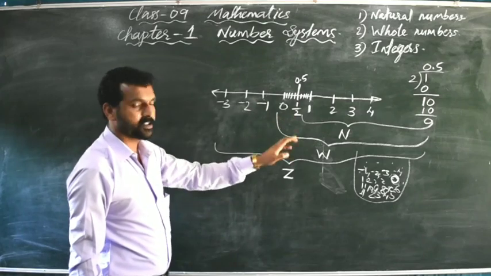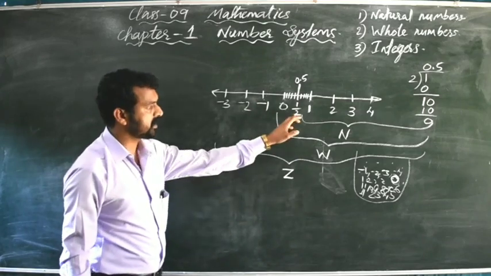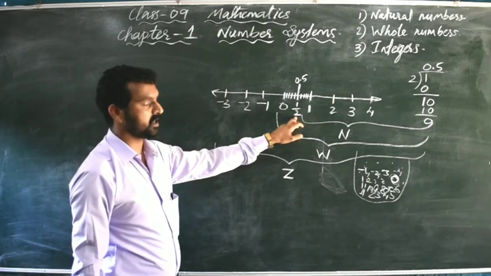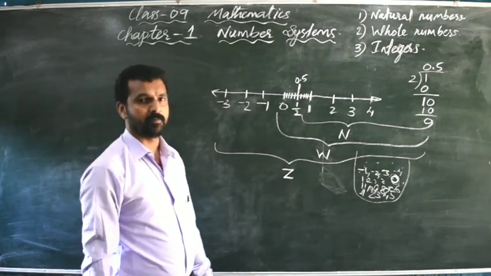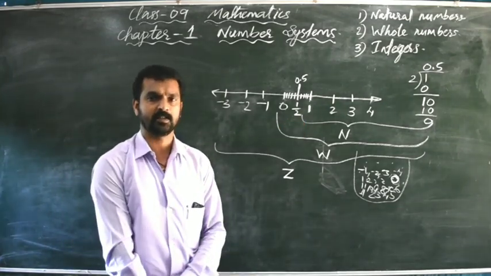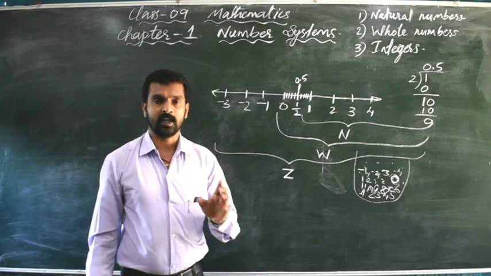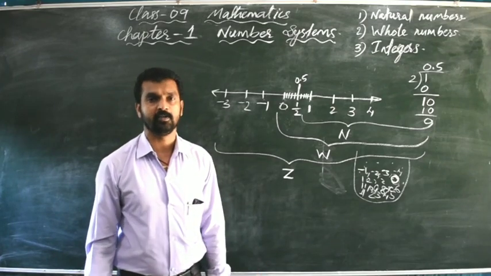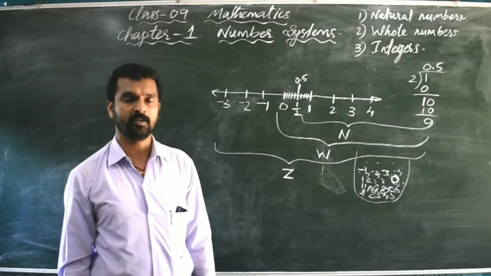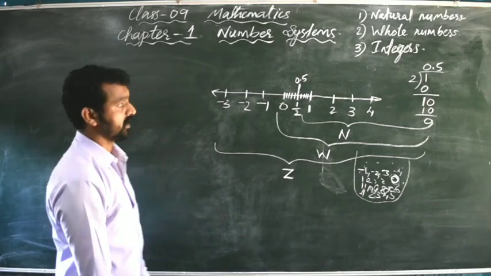This 1 by 2, which type of number is it? These numbers are called rational numbers. In the previous class you have studied rational numbers, I think. A number which can be written in the form of p divided by q, where p and q are integers and q not equal to 0, is called a rational number.